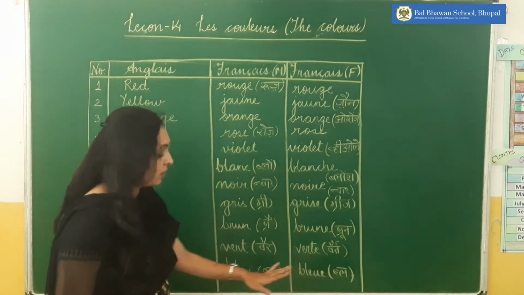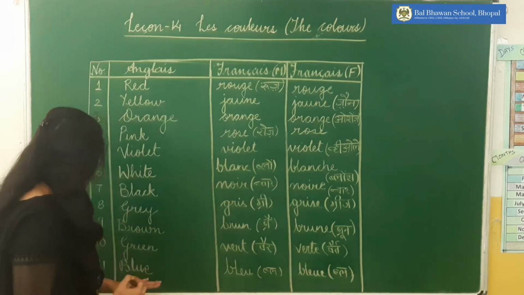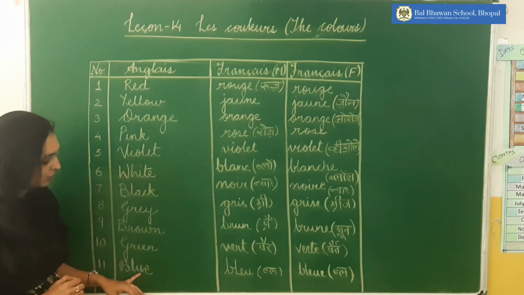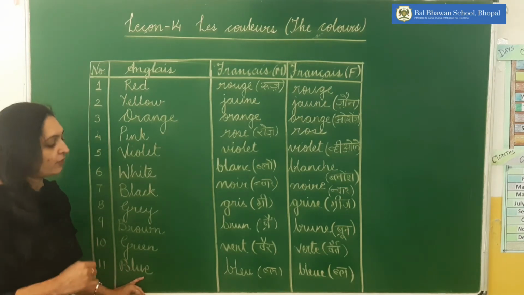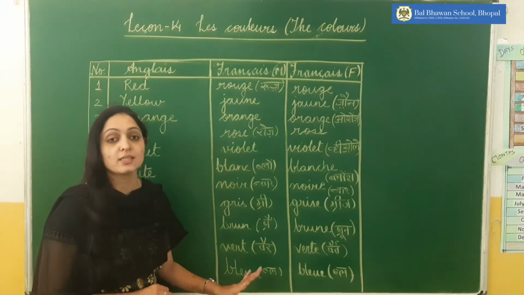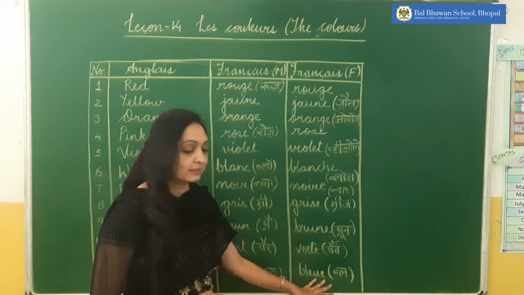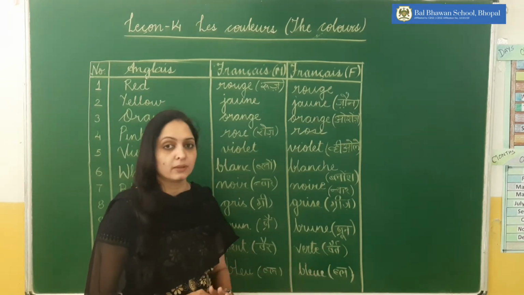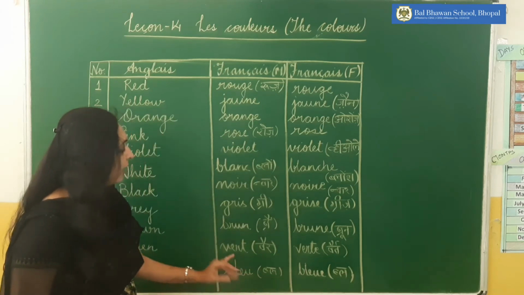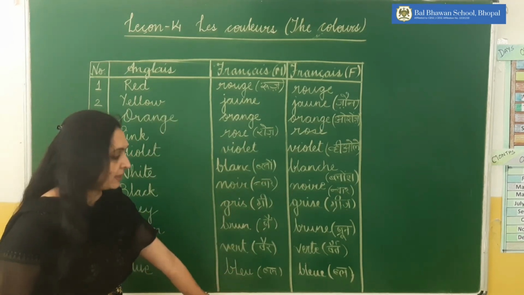And the last one is blue. In English we spell blue B-L-U-E. In French we write B-L-E-U, and the pronunciation is bleu. In the feminine we add one more extra e, so it is also bleu. The pronunciation is the same, but the spelling difference is there.